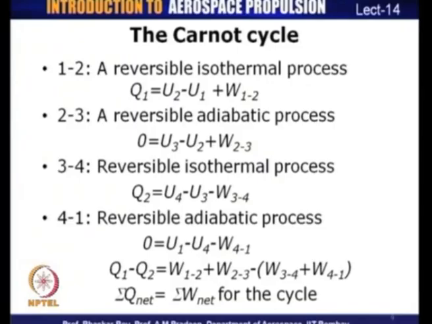So, if you add up all this, as we have seen, the first law for a cycle states that sigma Q net is equal to sigma W net. This is applicable for a cycle. If you add up all the energy interactions, the net heat transfer should be equal to the net work done. If you add up all the heat transfer during the processes, that is sigma Q, and all the right hand sides, which consist of the internal energy and the work done, you would get sigma Q is equal to sigma W. So, for a cycle, sigma W should be equal to sigma Q.